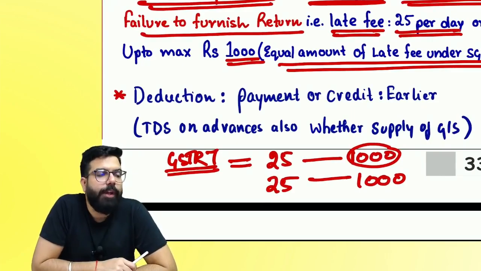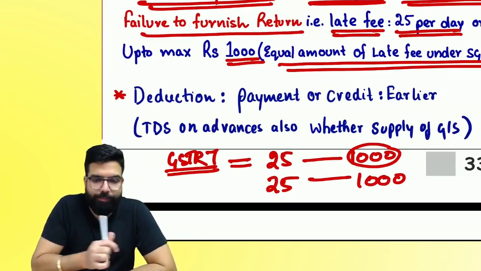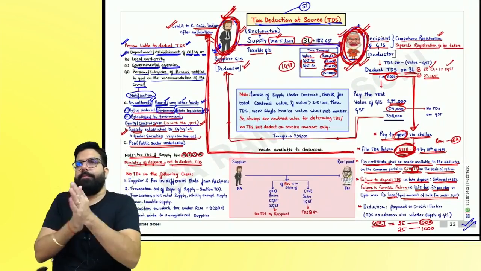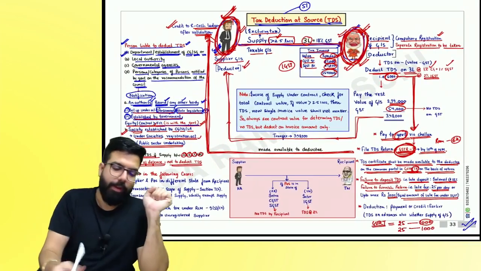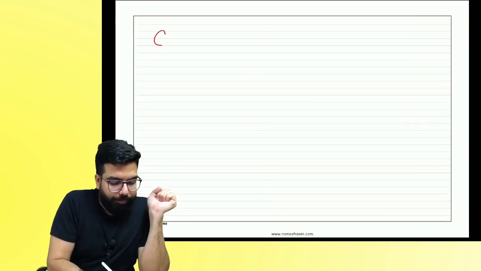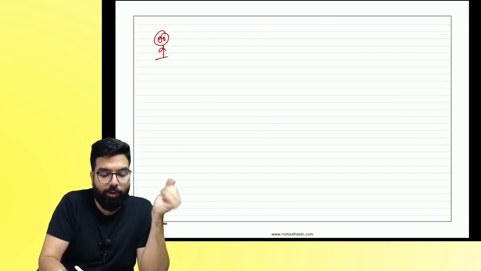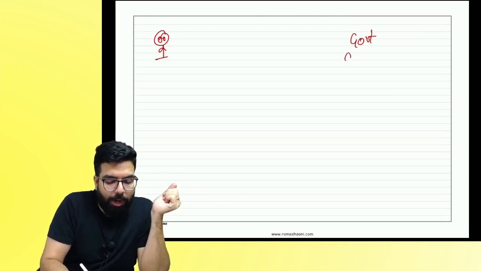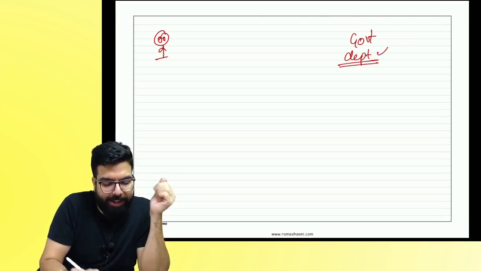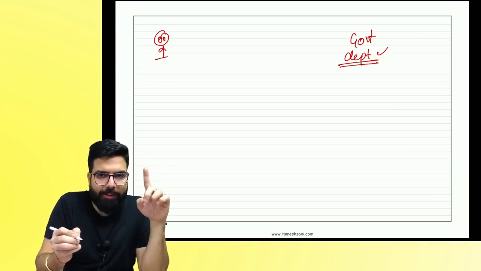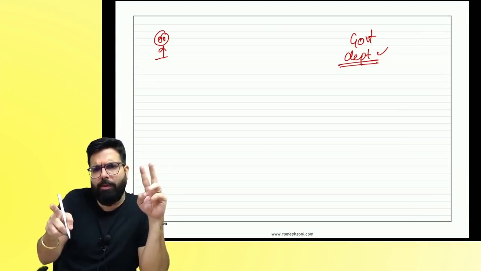Are we clear? Chalo, I'll ask you one question. I am going to supply to the government department. Will the government department deduct TDS? How much? 1% on the value or on the total amount?